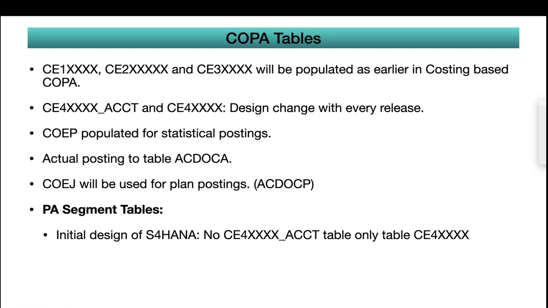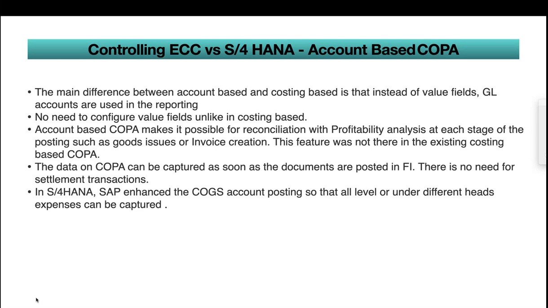For the PS segment table, as per the initial design, they said CE4 operating concern underscore ACCT, but now we have to use only CE4. There are a couple of OSS notes regarding that, but I did not put all those OSS notes here. A couple of points will be repeating because I'm jumping here and there. The main difference between account based and costing based is that instead of value fields, GL accounts are used in the reporting. No need to configure value fields unlike costing based.